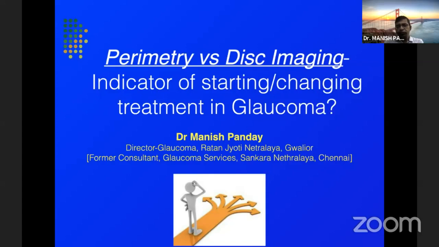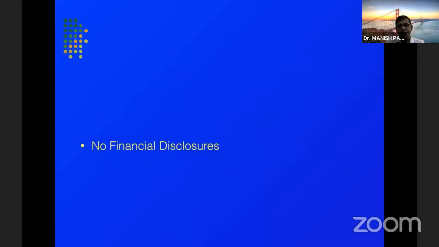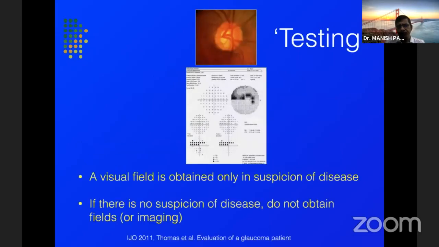So my topic is a little more difficult, given by Amit, and it is related to perimetry versus disc imaging, and it's a difficult topic. What is it an indicator for: starting or changing treatment in glaucoma. There are no financial disclosures.